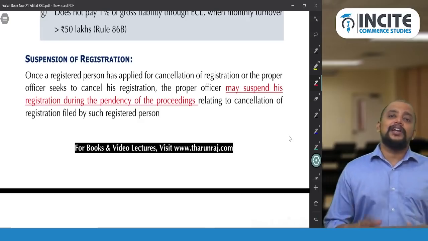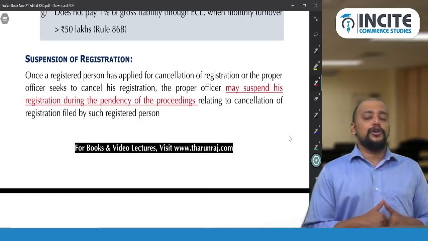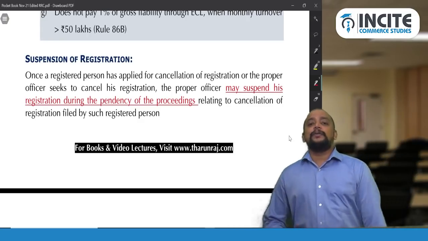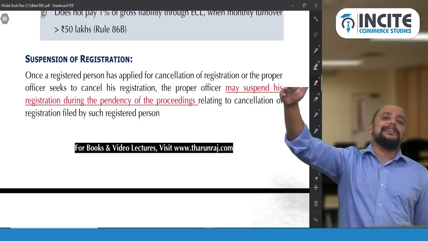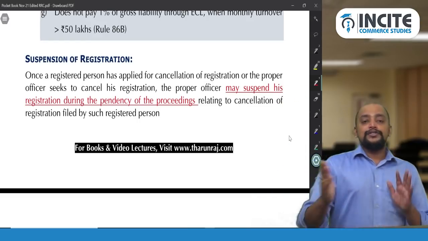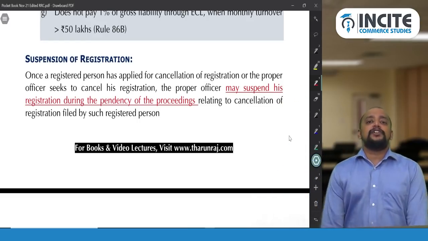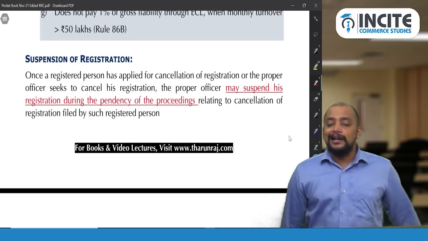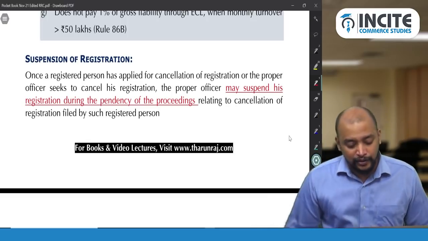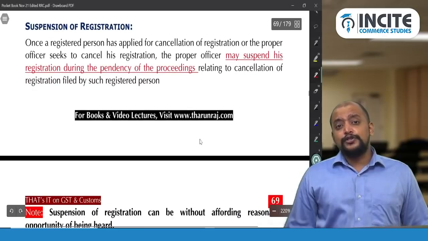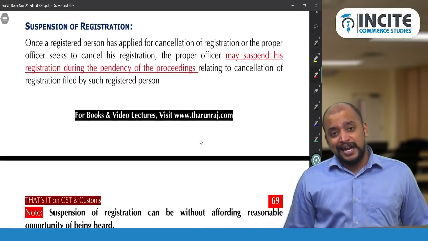Means as good as you have cancelled the registration, you are not a registered person, like that you will be treated, and officially the cancellation will happen at a later point of time. So until that point of time, there will be suspension of registration. So in principle, you will be treated like not a registered person. Okay. And now it so happens that the application for cancellation is rejected.